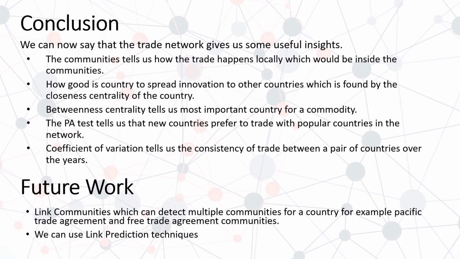The next thing we did is a test for preferential attachment, which told us that if new countries are being added into the network, then they are likely to trade with popular countries. The next is we calculated the coefficient of variation for each pair of countries, which told us how consistently they trade with each other over the years. In future work, we can do something like link communities, where we find multiple communities for a country, and we can also apply link prediction techniques. Thank you.